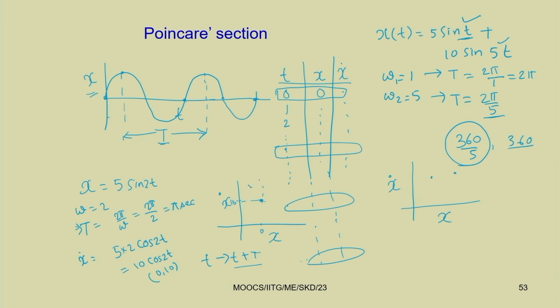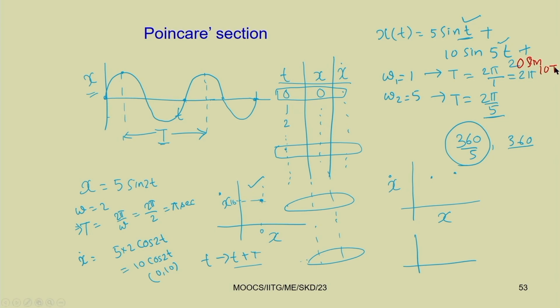Here also we plot the Poincare section if we have a single period. Here we have plotted the Poincare section with 2 periods, so we have only 2 points on the Poincare section. Similarly, let me add another term, 20 sin 10 t.